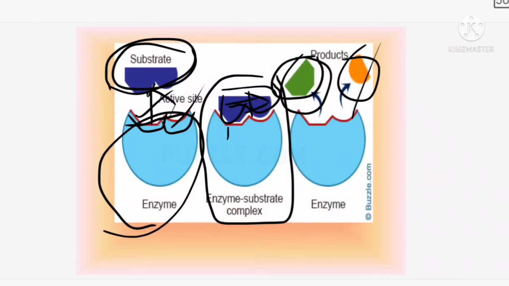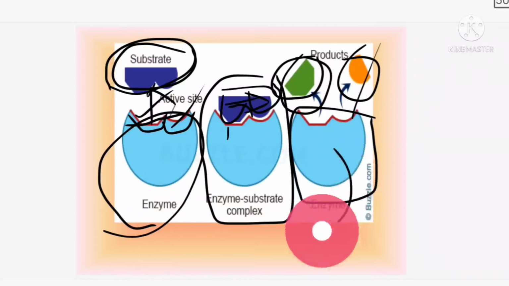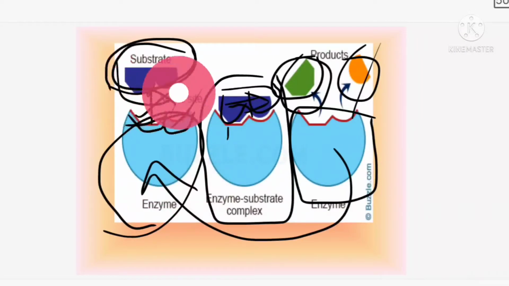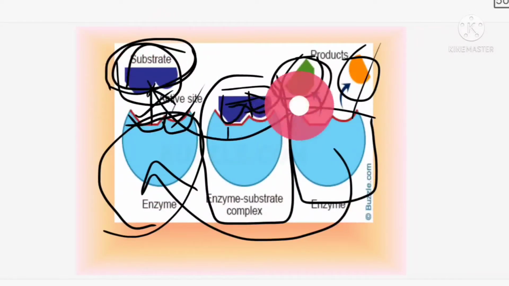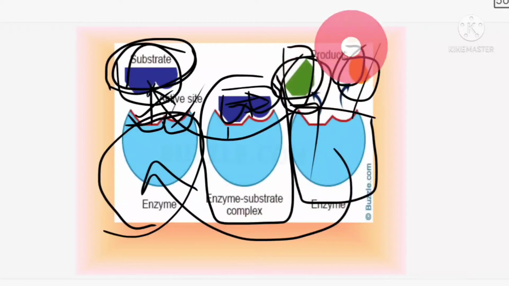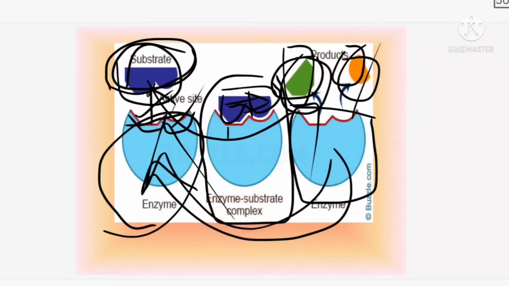So the products are released, and after that what will happen to the enzyme? The enzyme will come back to the normal position. Means they are normal, they are not getting involved, and they are also not producing new products. Okay, the enzyme will be safe, that will be separate. Again this enzyme can go and attack the substrate, and the reaction can be produced again. They will release the product, and again they can go and attack the substrate. Okay, so like that the reaction will be taking place.